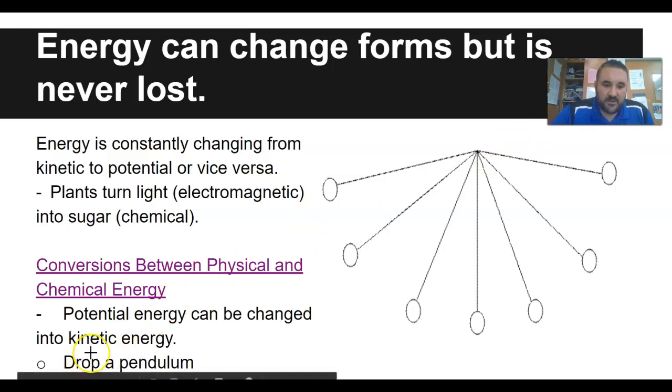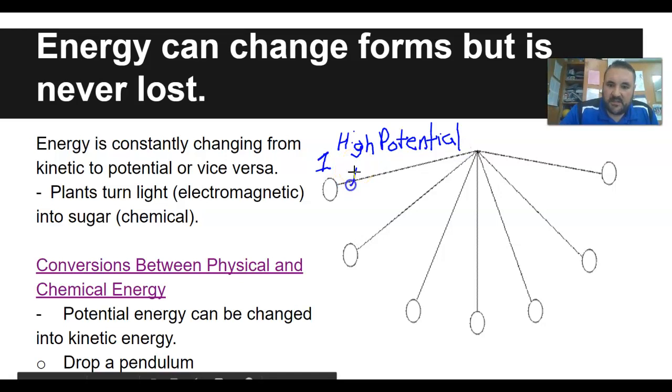This picture here is a pendulum. At this point, number 1, it has a high potential, but a low kinetic.